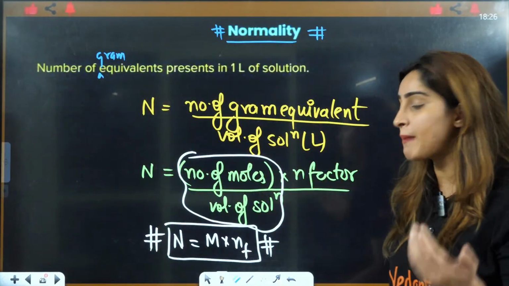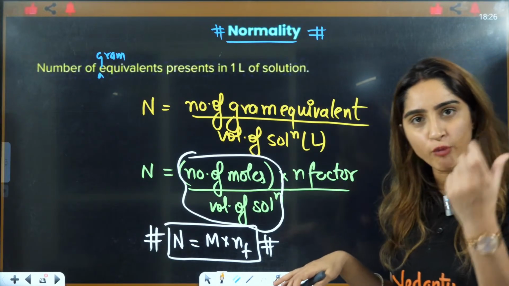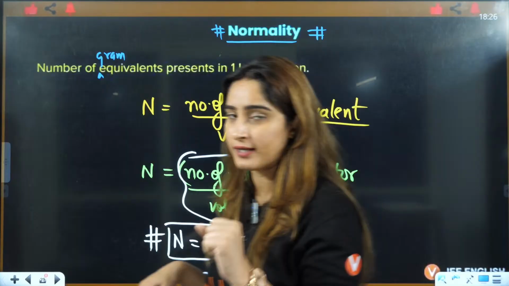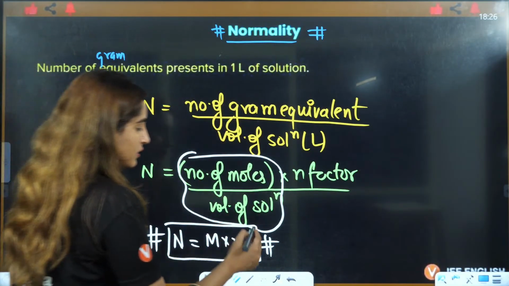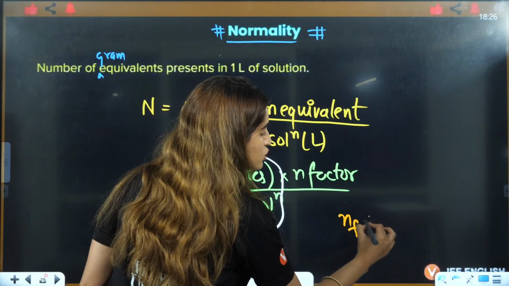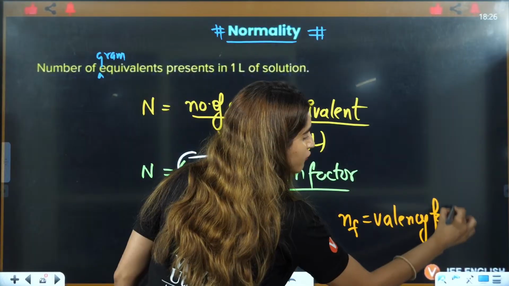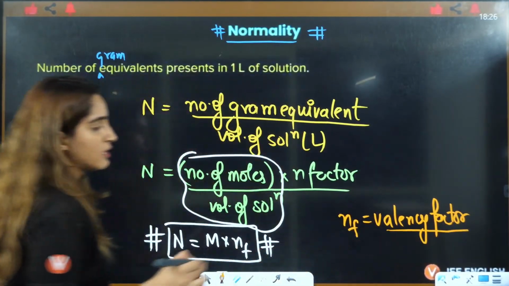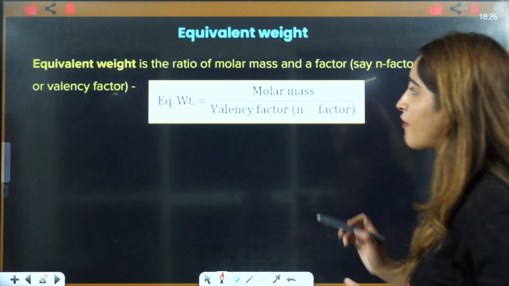Now you will ask me, ma'am, what exactly is n factor? What is the change? You have molarity, you multiplied by n factor. So what is n factor? It is also called valency factor. N factor is also called valency factor, right? So now let us see what is n factor, what is valency factor.